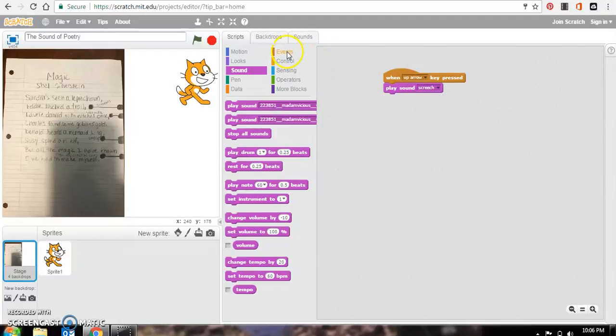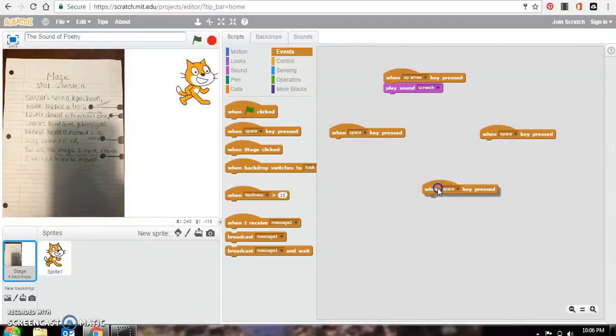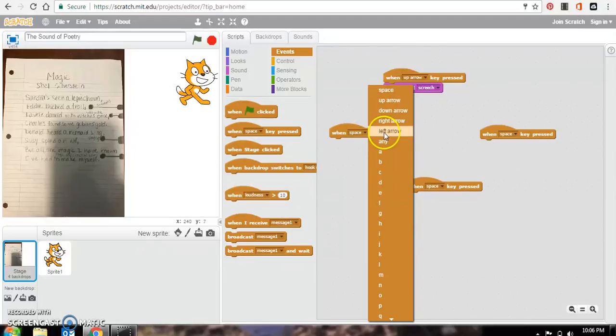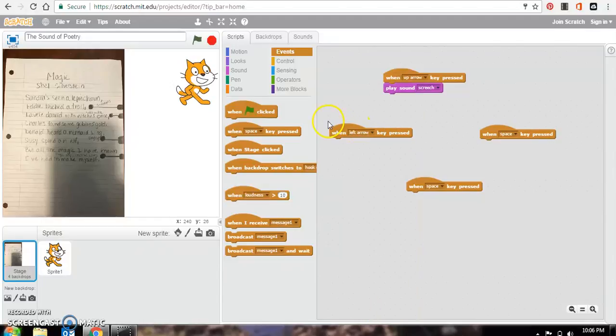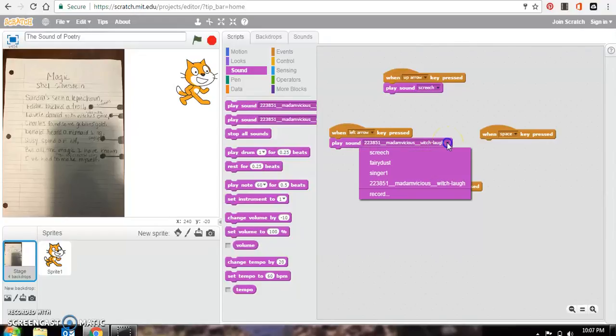And then I'd like to go back and create another event. I'm going to drag this here, and I have my up arrow. I like to set it up in the shape of the D-pad so that I can visualize it better. So when I press the left arrow, I would like it to play the sound. So I'm going to drag this over. And I don't want it to do Witch's Laugh. I would like it to do Fairy Dust.